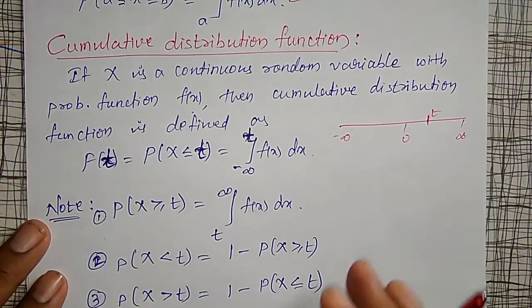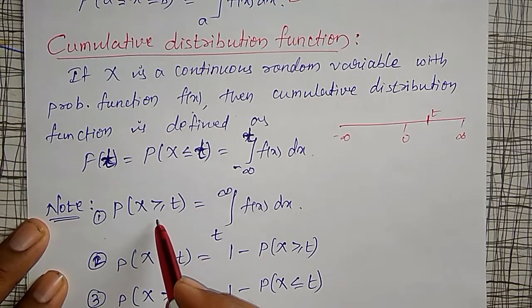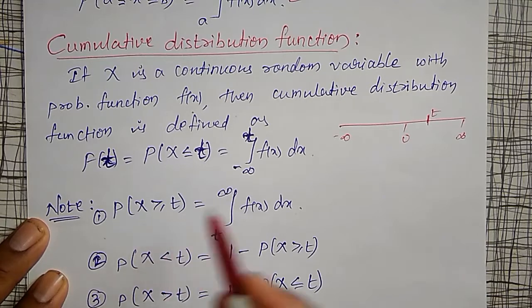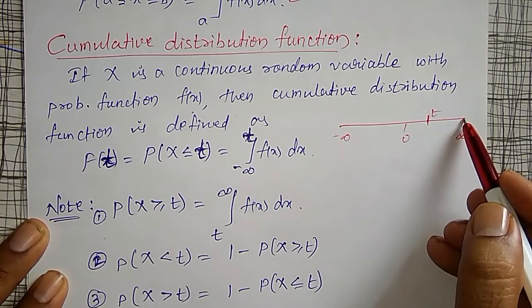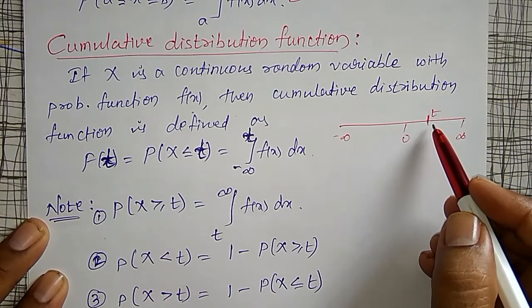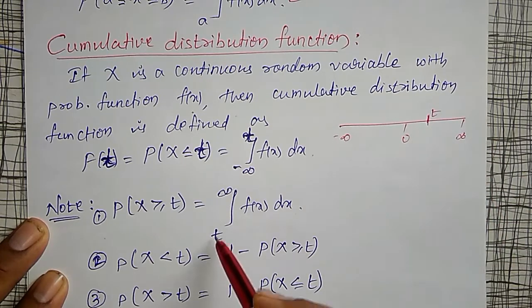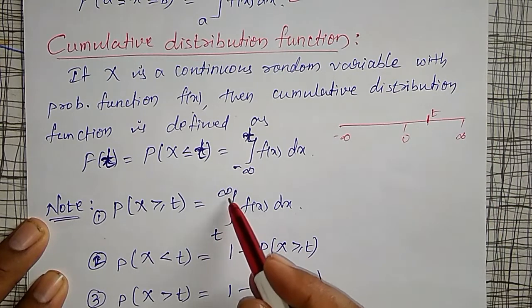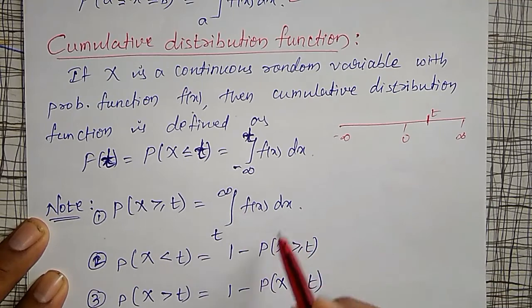Therefore, using this, I can make some notes. If I want to find the probability of x greater than t, I have to integrate from t to plus infinity of f of x dx.